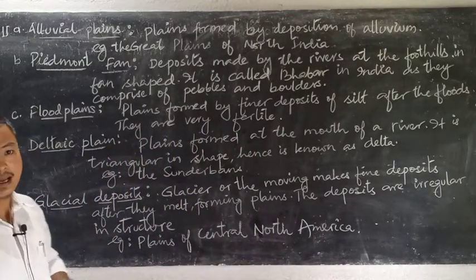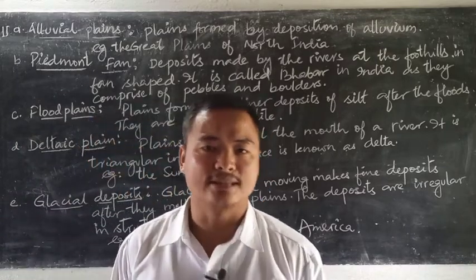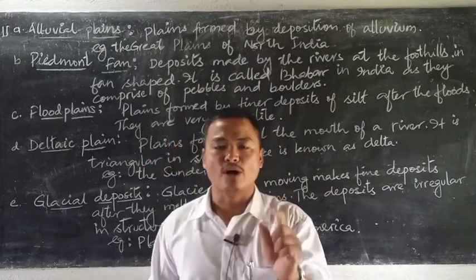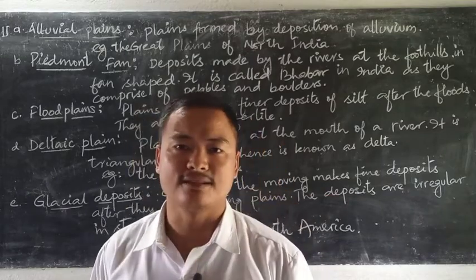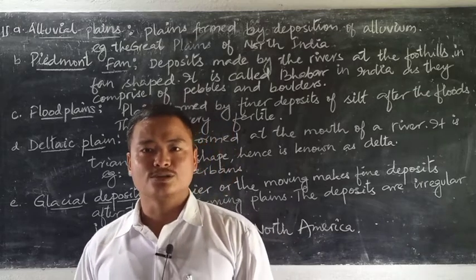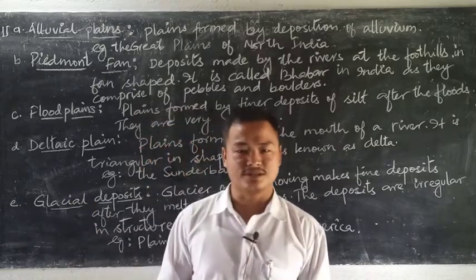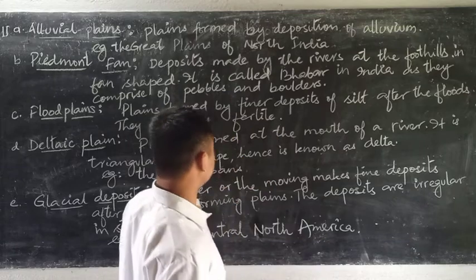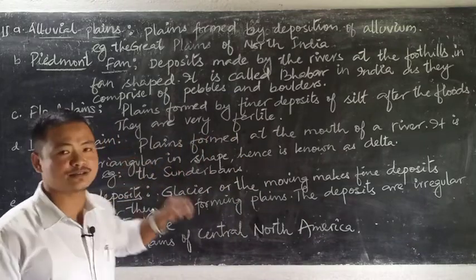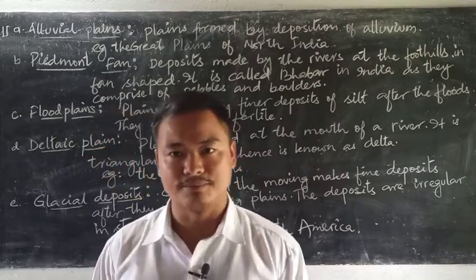Deltaic plain, another form of depositional plains made by the river, is formed at the mouth of the river. When we say mouth of the river, a mouth is a point where the river ends itself and drains into the oceans or seas. So at the last stage of the river, where maximum deposition is made, in its mouth, the depositions are mostly made in triangular form, and hence it is known as delta, a Greek term which is used for denoting triangular shape.